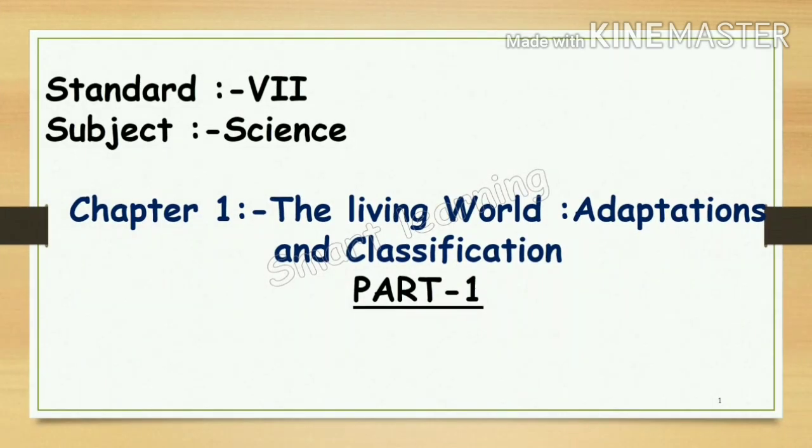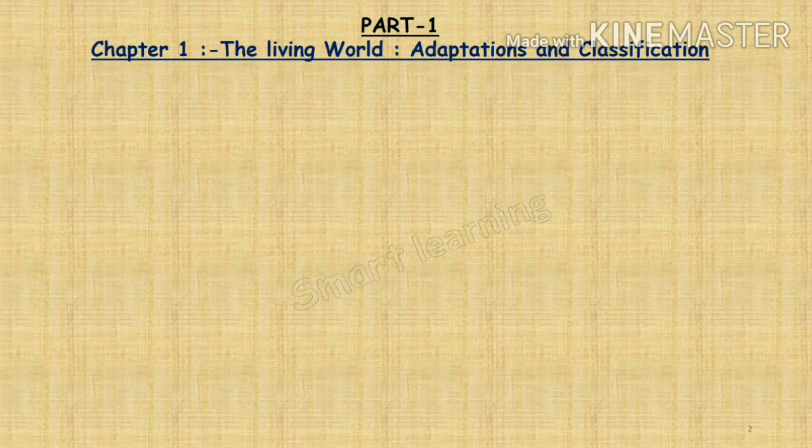Today we are going to learn science subject, standard 7th, chapter number 1, the living world: adaptations and classification. Okay. So first of all we are going to recall the diversity in the living things. In simple language, diversity means variety.